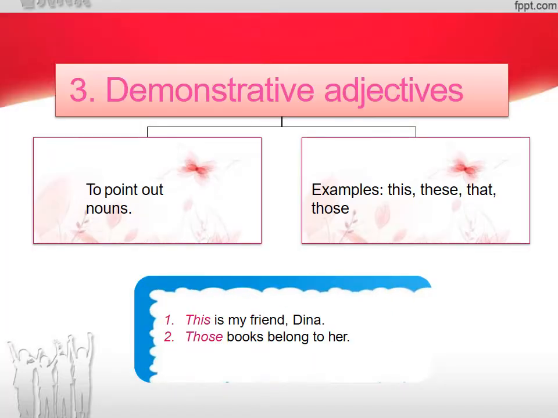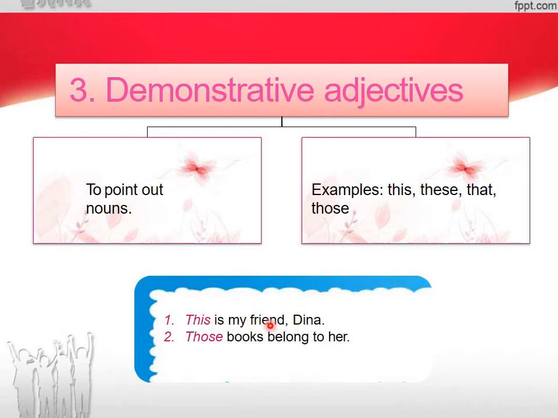Now next is demonstrative adjective. Now what are these demonstrative adjectives? These adjectives, they are used to point out nouns. Examples: this, that, these, those. Now for example, I have made 2 sentences over here.